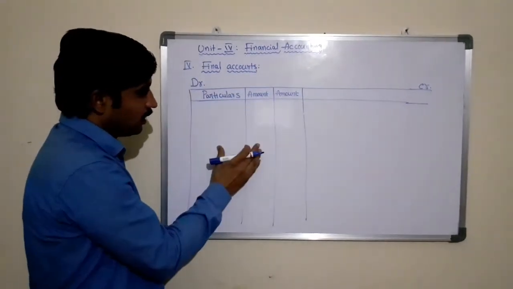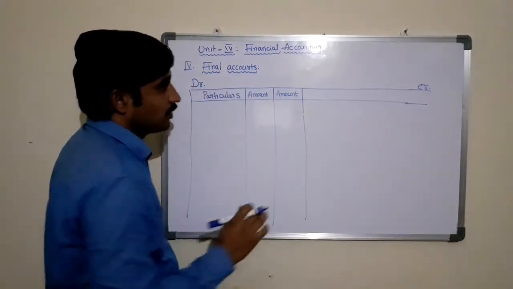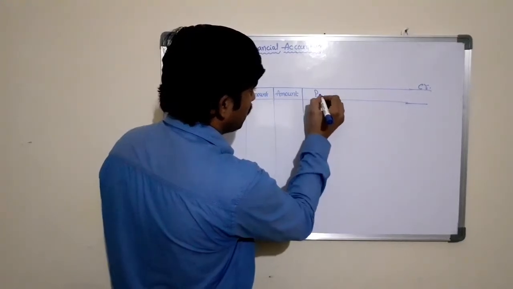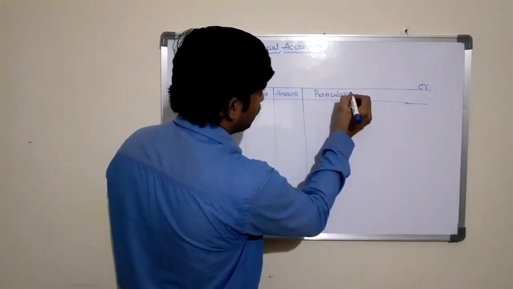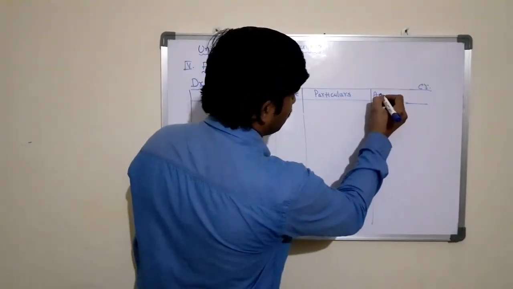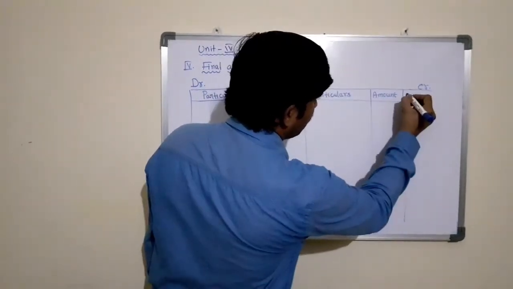Here are the three columns into which we are dividing the debit side of the account. Again the credit side is also divided into three columns: particulars, amount and amount.